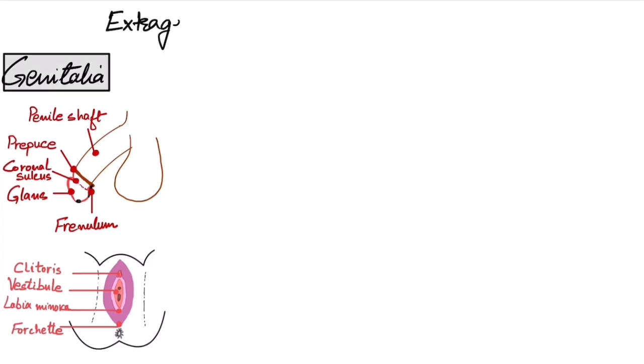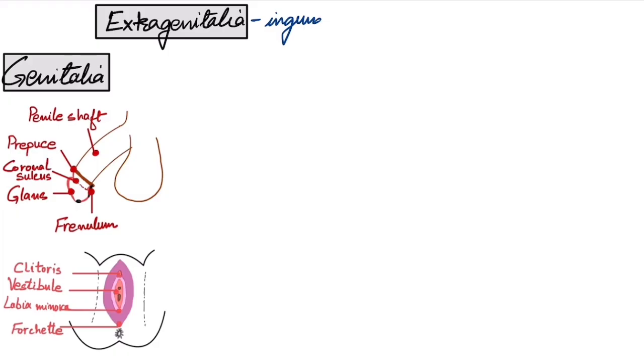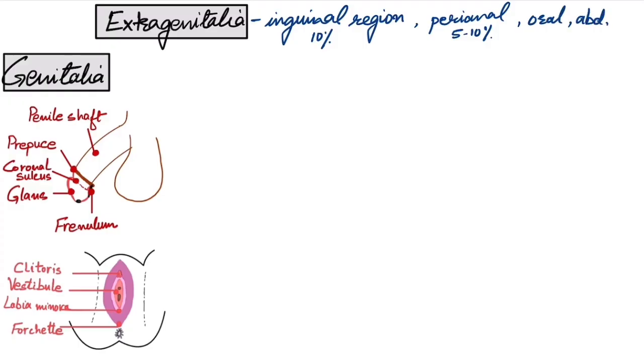Now coming to the sites of extragenital area, these are in donovanosis. The most common is the inguinal region. In about 10% of the cases, you will get a subcutaneous nodule or an ulcer over the inguinal region. Next, the perianal region. In about 5 to 10% it is affected. There can be affection of oral mucosa, abdomen, chest.